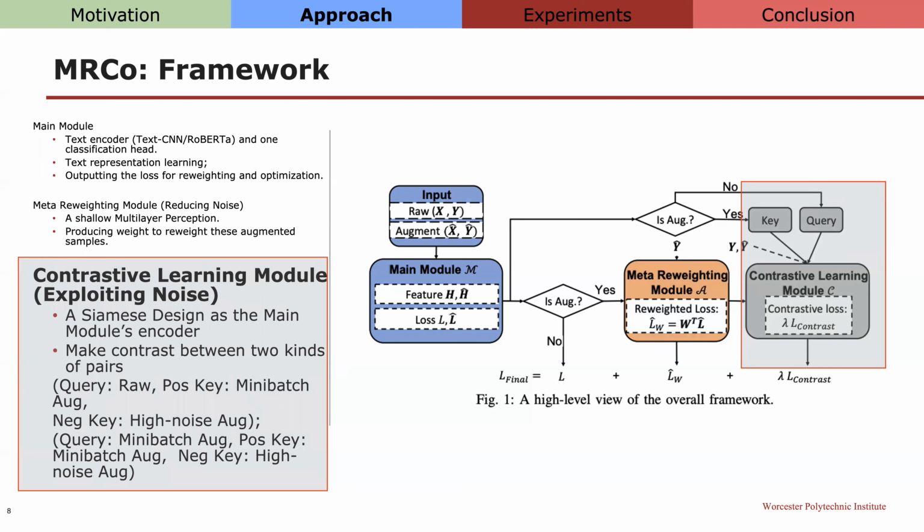Lastly, for the contrastive learning module, it's a similar size design as the main module's encoder, and we utilize the momentum rule to update the contrastive learning module. Here we consider two pairs of contrastive learning.